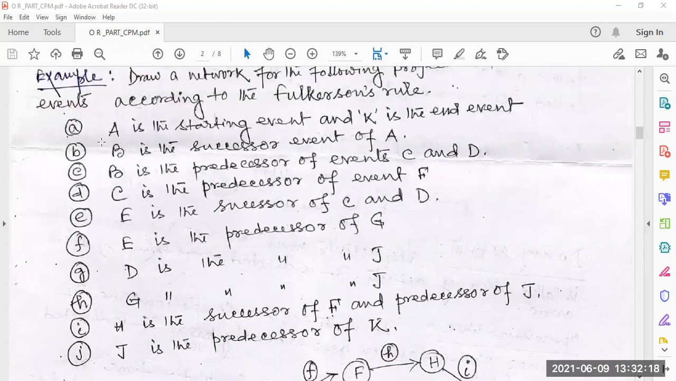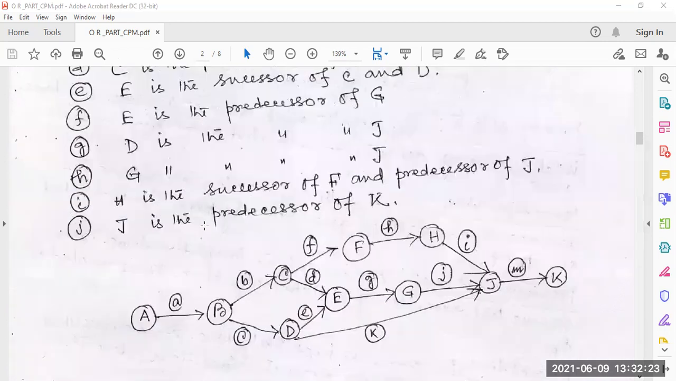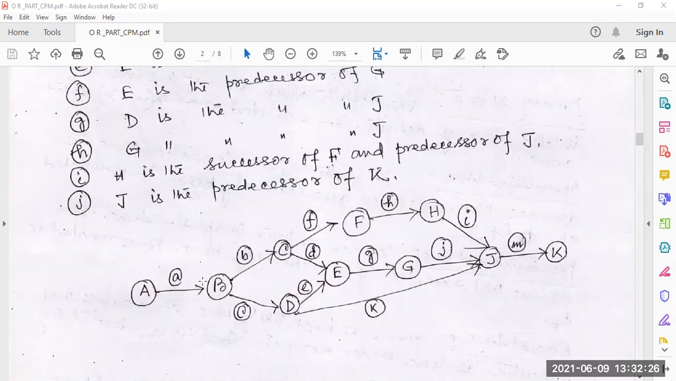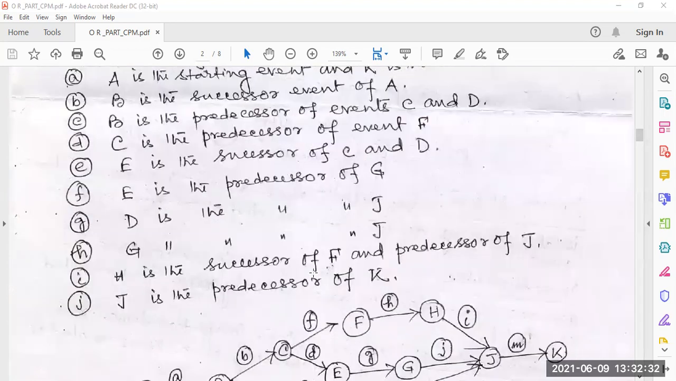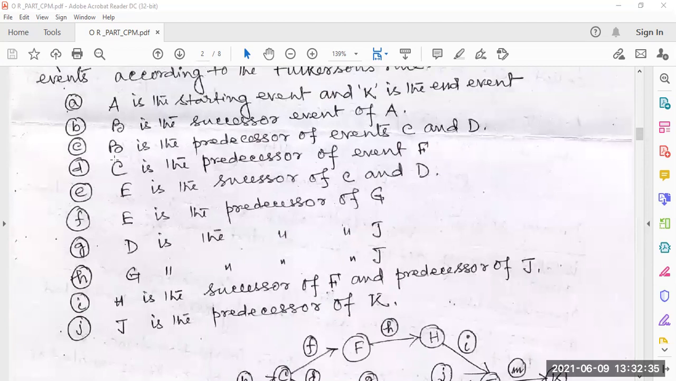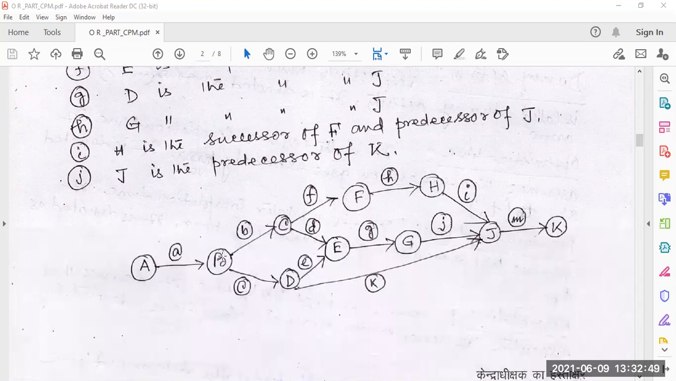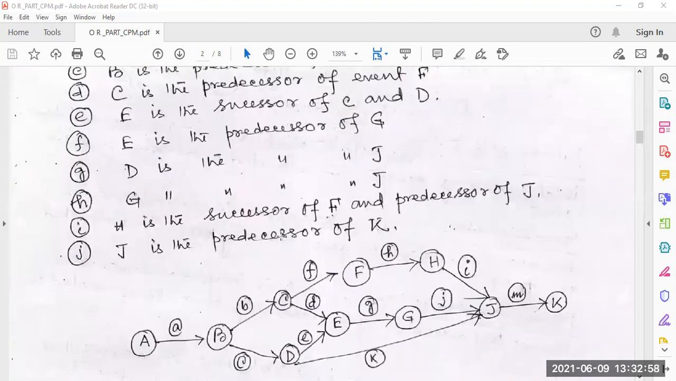Now look here, first A is the starting event and K is the end event. Now B is the successor event of A. So B is ahead of A, and this is where activity A is done. Now look here, for 3, B is the predecessor of events C and D. So from B there must be two branches, one going to C, another going to D. So look here, from B there are two branches, one going to C, another going to D, and here the activities are taken as B and C. Now go for the next part.